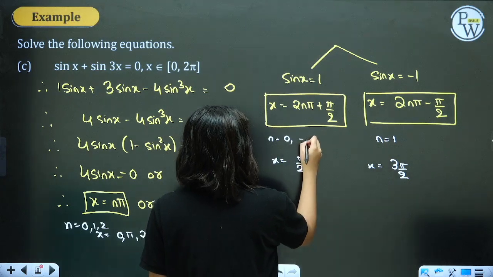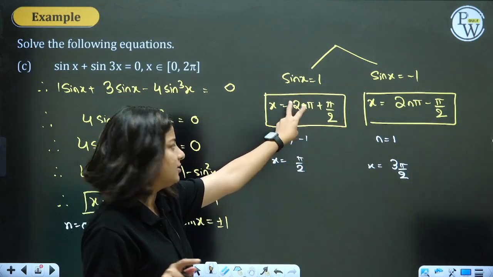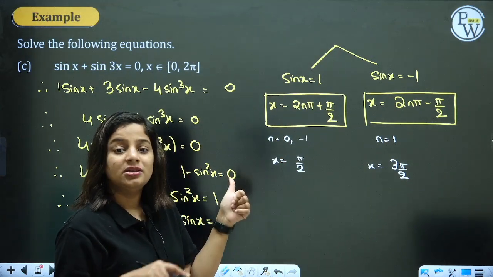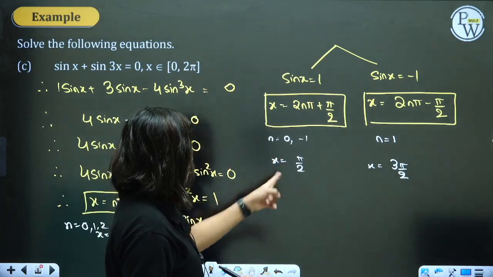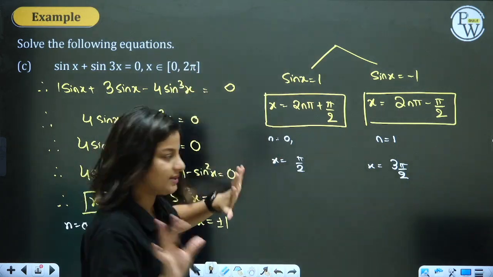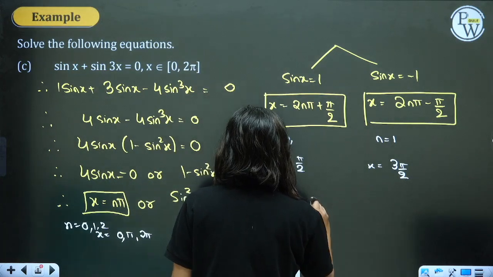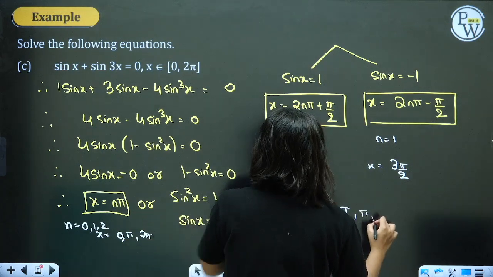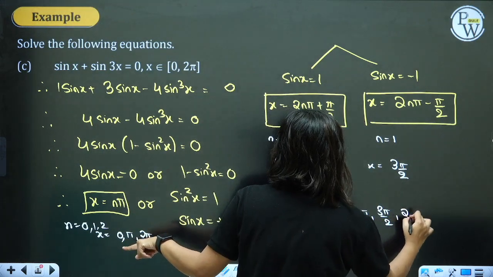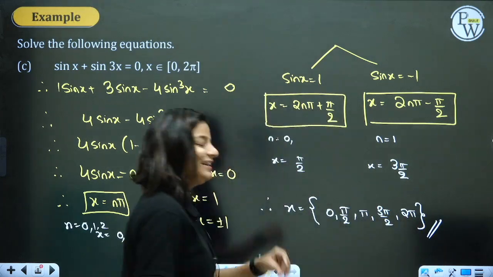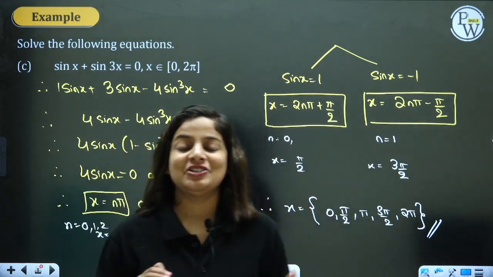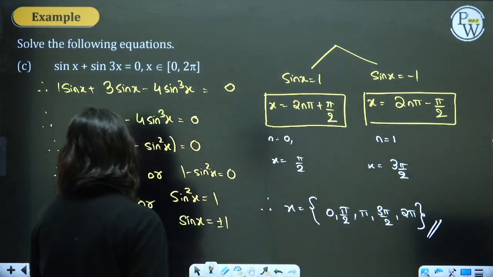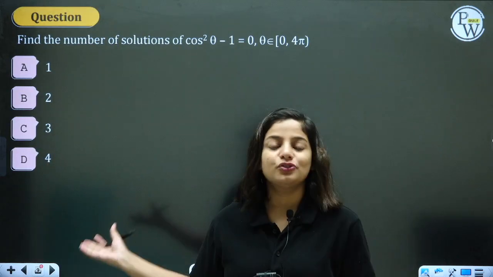Anything else? Okay, someone will say, ma'am, we can take n as minus 1 here. Correct. We'll get minus 2 pi plus pi by 2. Again, not accepted. Minus 2 pi plus pi by 2 will be a negative number. We don't want x to be negative. X is very much positive. So therefore, the final value of x is 0, pi by 2, pi, 3 pi by 2, 2 pi. Are you able to understand? Do you get it? If you get such questions, the questions which are based on direct formula become super duper easy.